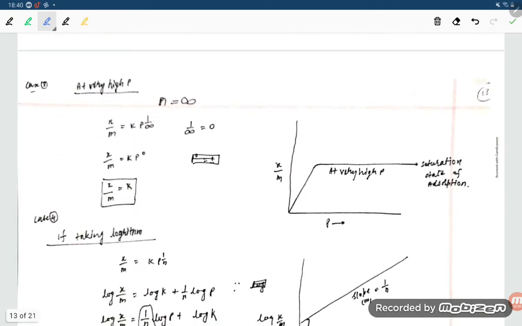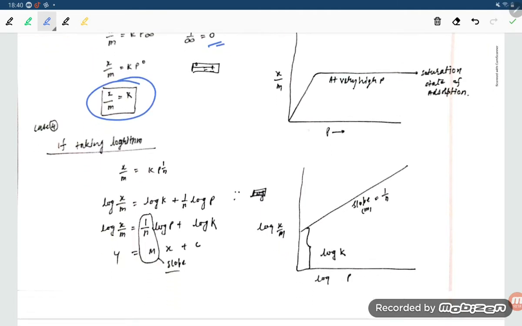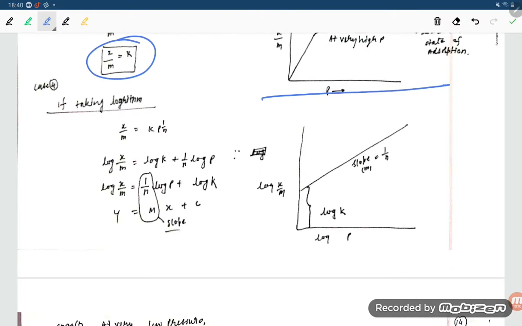Okay, now students, at very high pressure, n is equal to infinite, so 1 by infinite is equal to 0, so k by 0, so at high pressure x by m is equal to constant. Okay, the graph will come by taking logarithm of x by m is equal to k p to the power 1 by n, so log x by m is equal to log k plus 1 by n log p.